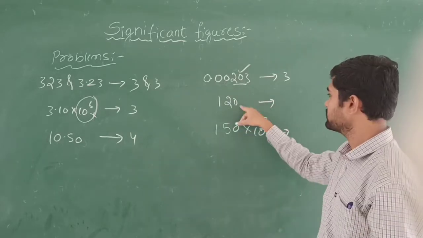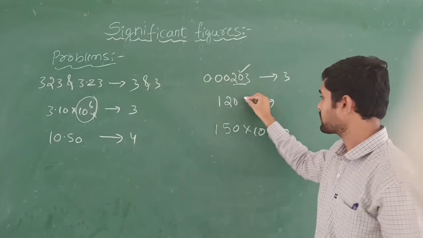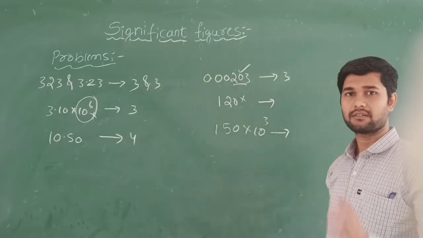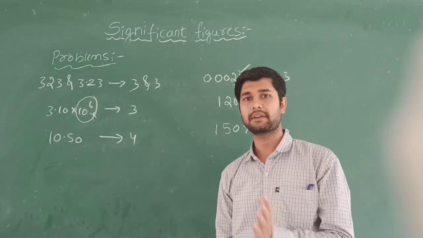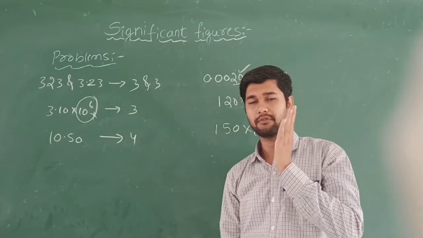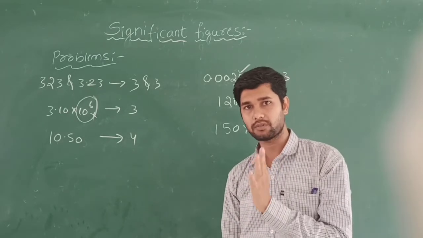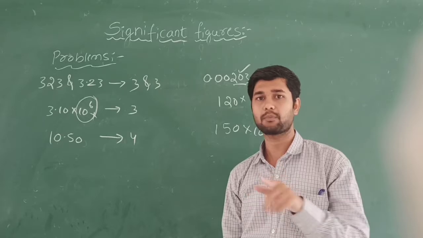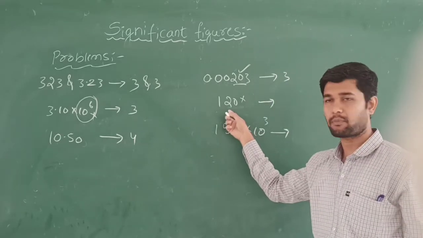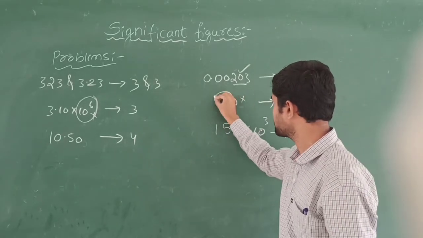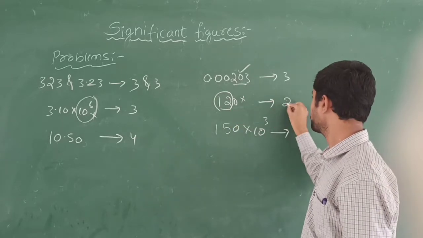So 120. Here there is no decimal point. Hence we are not going to consider this zero, because our rule says that trailing zeros, I mean end zeros, are counted as significant only if there is a decimal point. But here there is no decimal point, so we are going to consider only 2 significant figures.